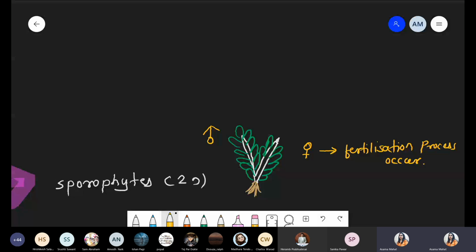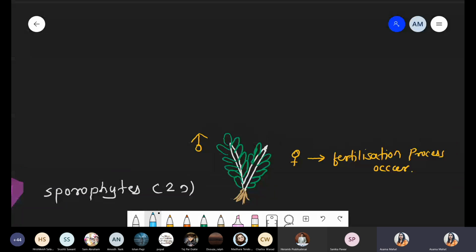Now what happened? अब यहाँ पर development होगा sporophytic body, that is foot, seta and the capsule in case of Funaria. So quickly we draw that typical structure. So यहाँ पे present होगा on the tip, on the female shoot tip. Now there is a development of foot.